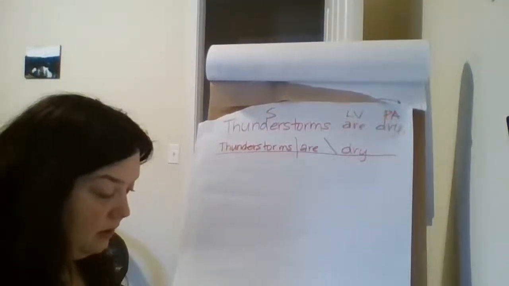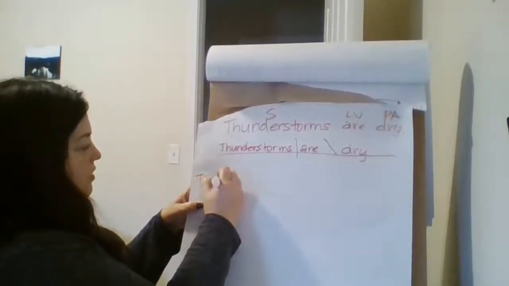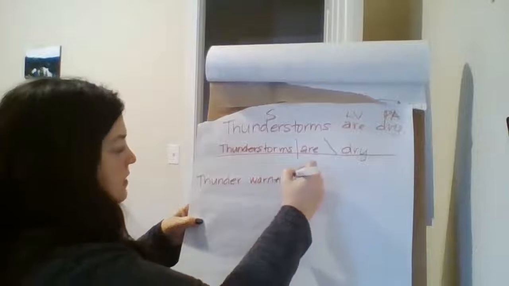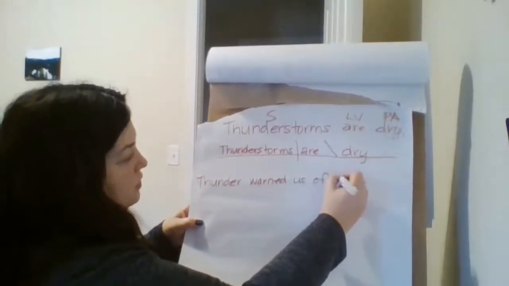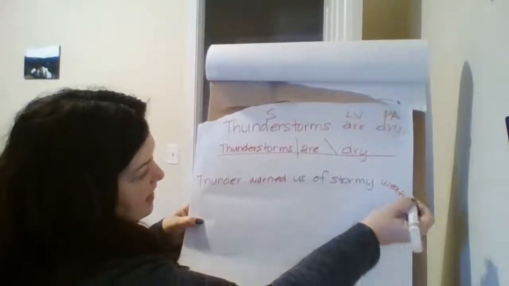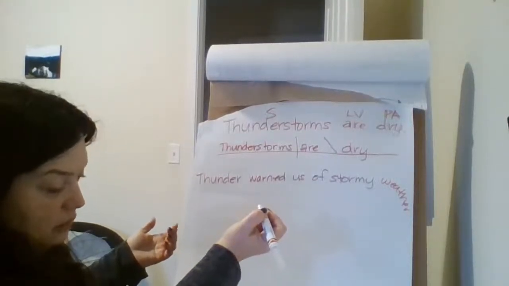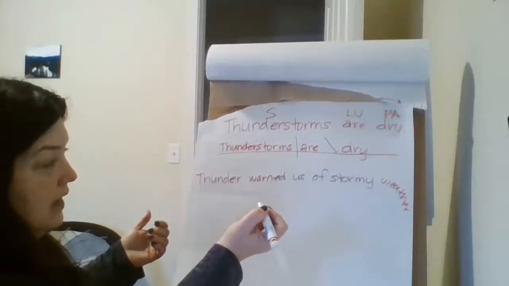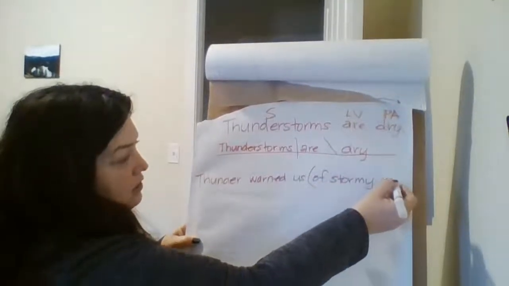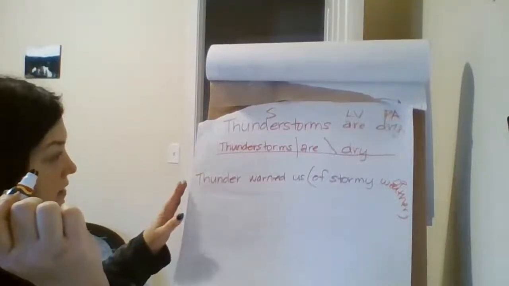For number 9, thunder warned us of stormy weather. Okay, thunder warned us of stormy weather. There, it fit, right? Okay, so the very first thing that we need to do when we do diagramming is at this point we're not doing our prepositional phrases. So let's put parentheses, and you can OP it if you'd like. And then we're not doing that part.